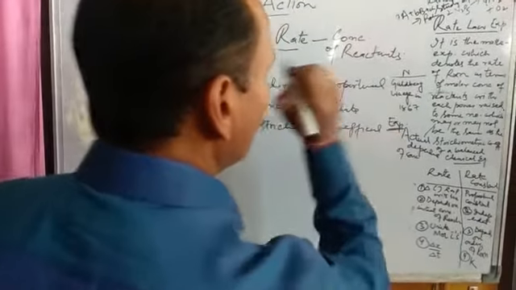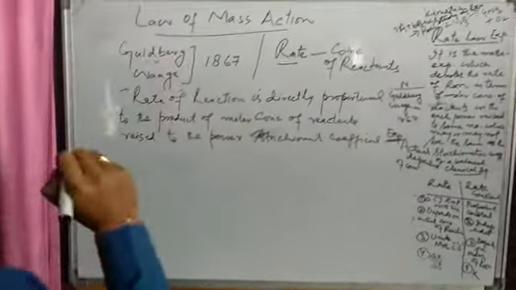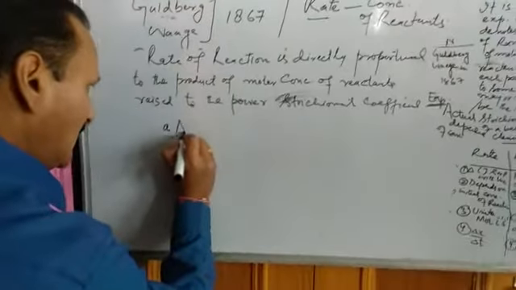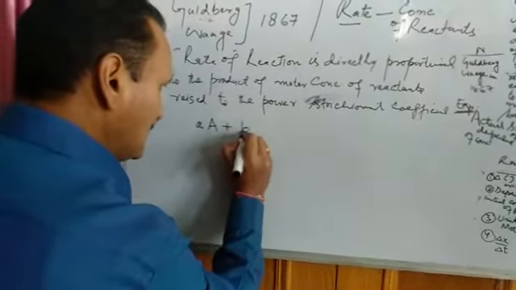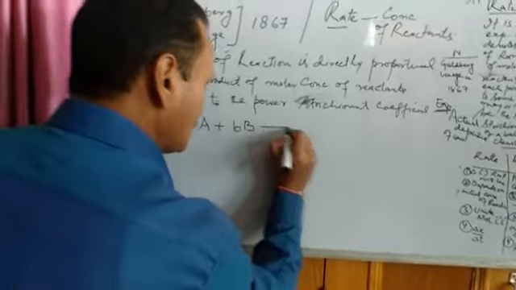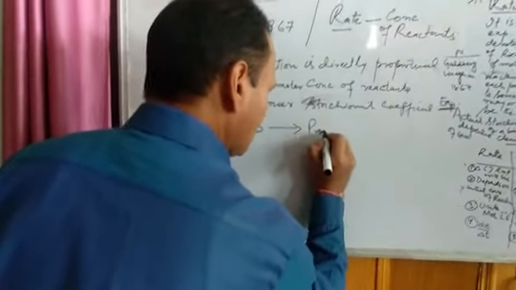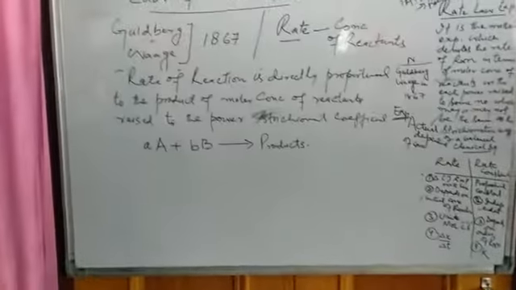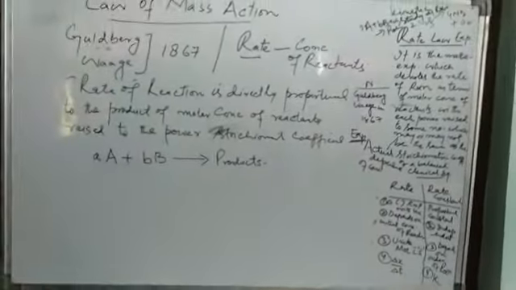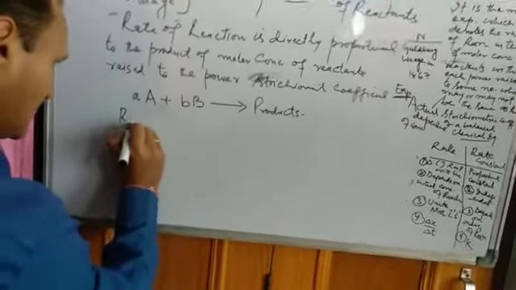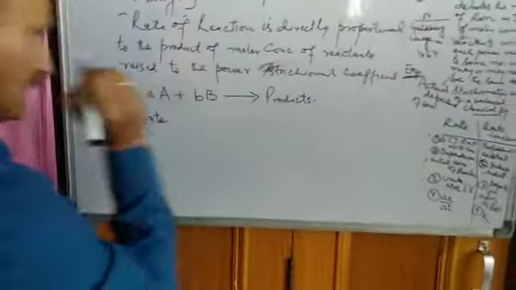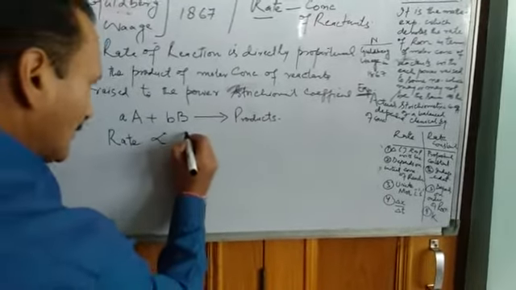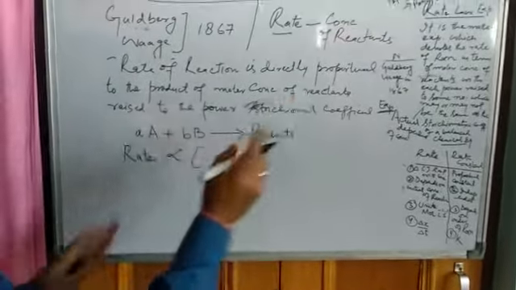To explain this law, let us take an example. aA plus bB gives products. Suppose this is the chemical reaction, and if we apply this law, we will get this. The rate of a reaction is directly proportional to the product of molar concentration of reactants.